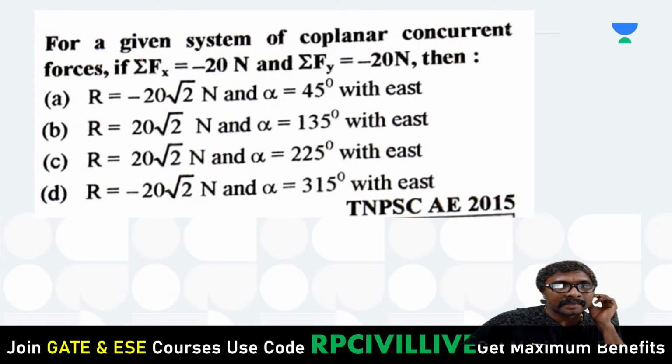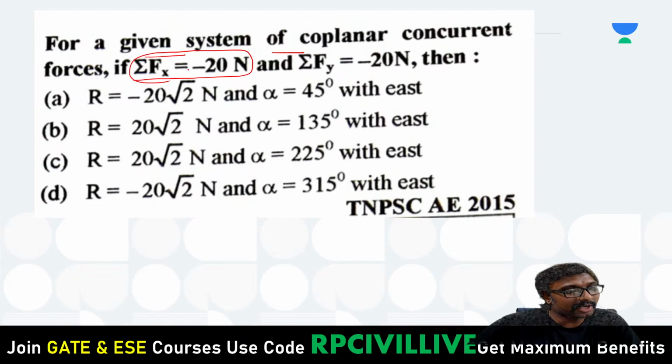This question: for a given system of coplanar concurrent forces. Concurrent forces means all are meeting at a place. If sigma Fx is equal to minus 20, the sum of the horizontal forces, and sum of the vertical forces is equal to minus 20, then which one is correct? We have to calculate the resultant force and the angle. Is that clear? How can you calculate this?